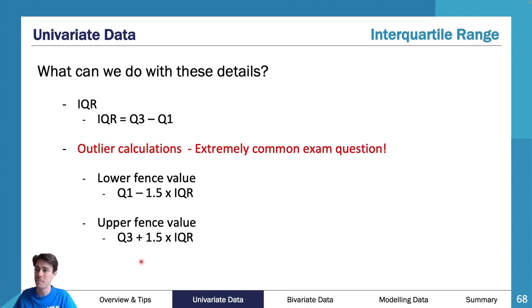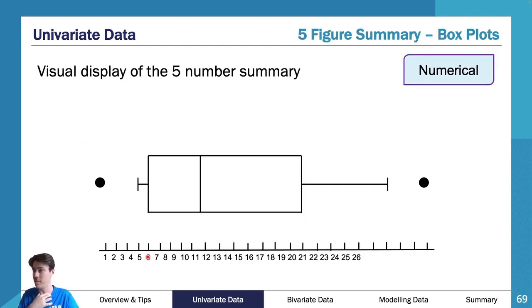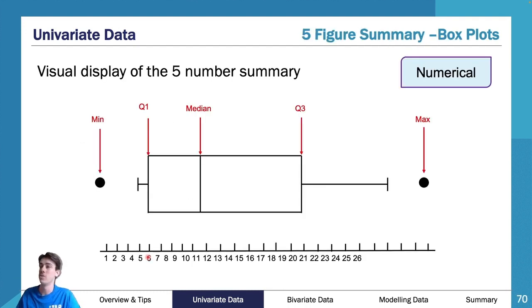Now, the other useful thing with box plots is it represents your 25-25-25-25. So, given that this is your minimum and this is your Q1, you know that 25% of the data is between that point there. Given this is Q1 and median, you know there's another 25% in here. Given this is the median and the Q3, you know there's another 25% in here. So then you can say there's 75% of information below whatever value Q3 is.